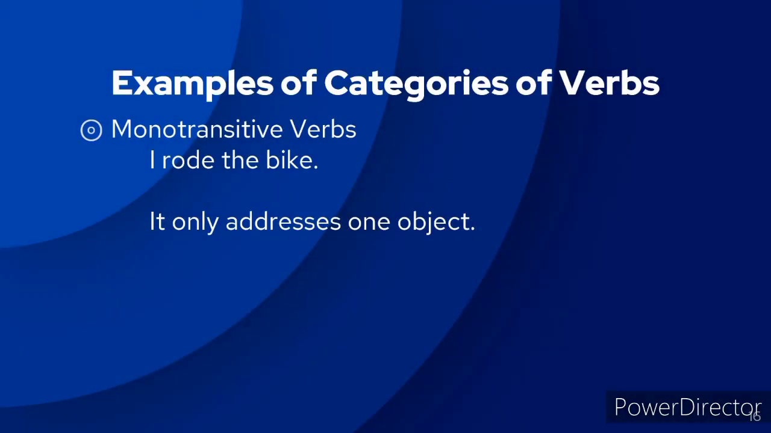For the fourth one, we have the monotransitive verb. The example is, I rode the bike. Since monotransitive verbs only address one object, the verb in this example is the word rode, while the object is the word bike.